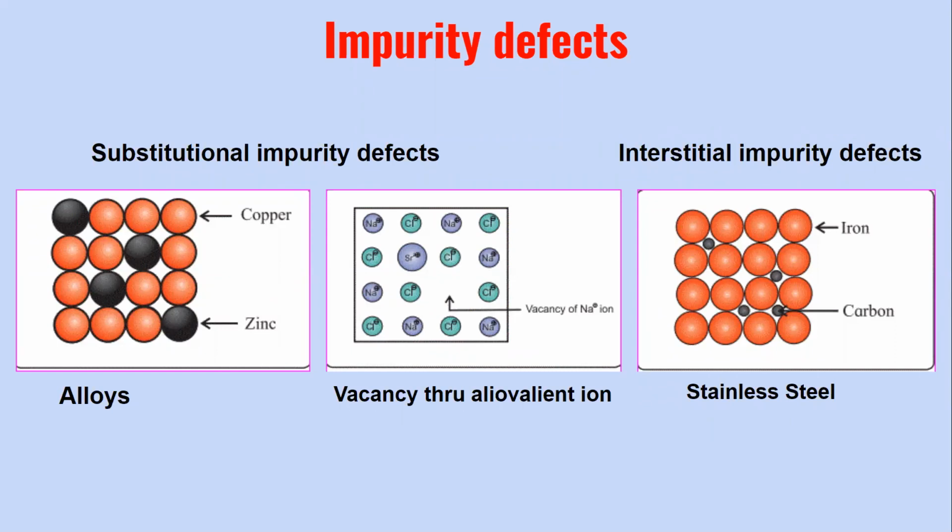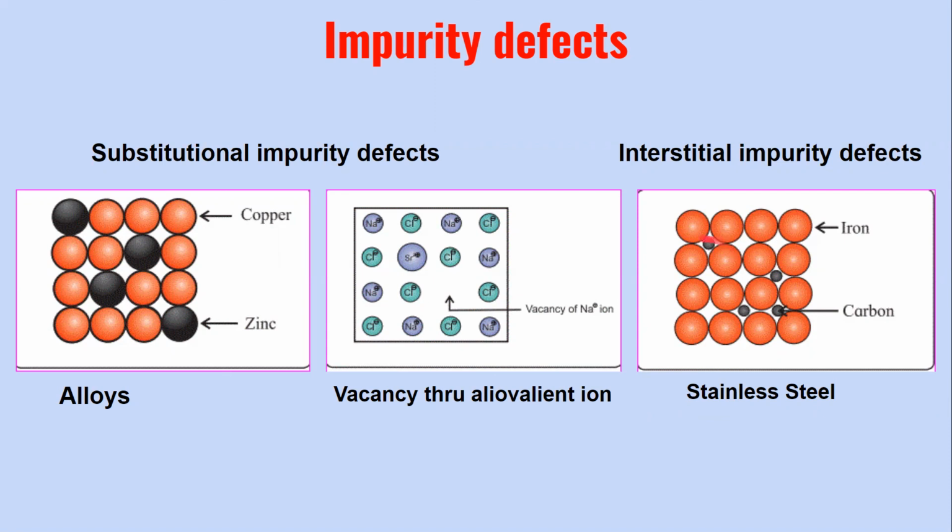So I hope you have understood the major types of defects. We have seen the point defects in detail, that is the stoichiometric, the non-stoichiometric, as well as the impurity defects. Under impurity defects, we saw that there are two major types, substitutional impurity and interstitial impurity.